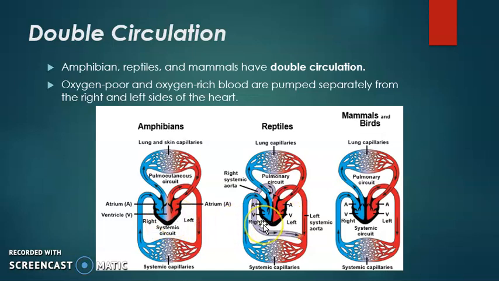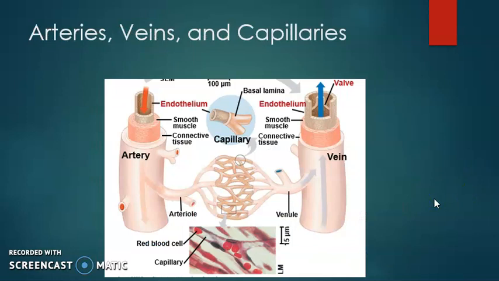What happens in reptiles is that the ventricle is almost divided, but there is still a small slit at the end of the ventricle from where blood can mix up. In mammals and birds, this slit does not exist and the ventricle is fully divided. So in mammals and birds, there is no mixing of blood. In reptiles, there is some mixing of blood, but in amphibians, there is a lot of mixing of blood in the ventricle. So that's the important adaptation.